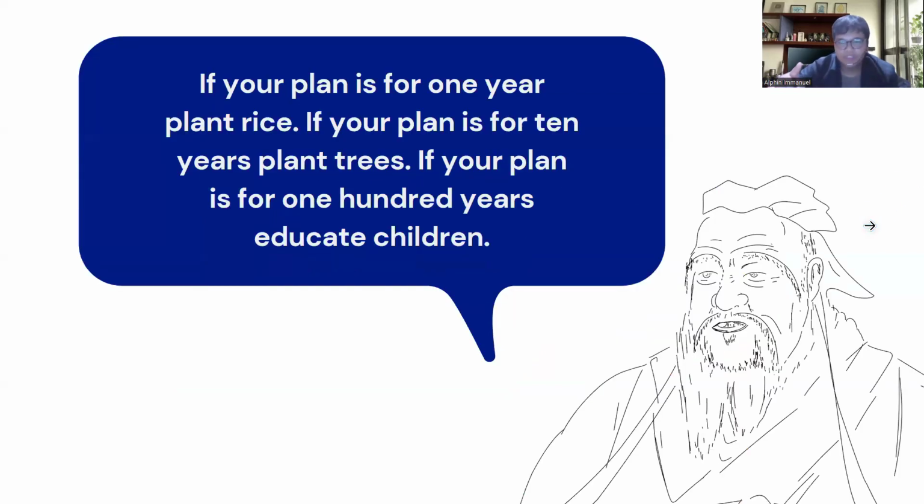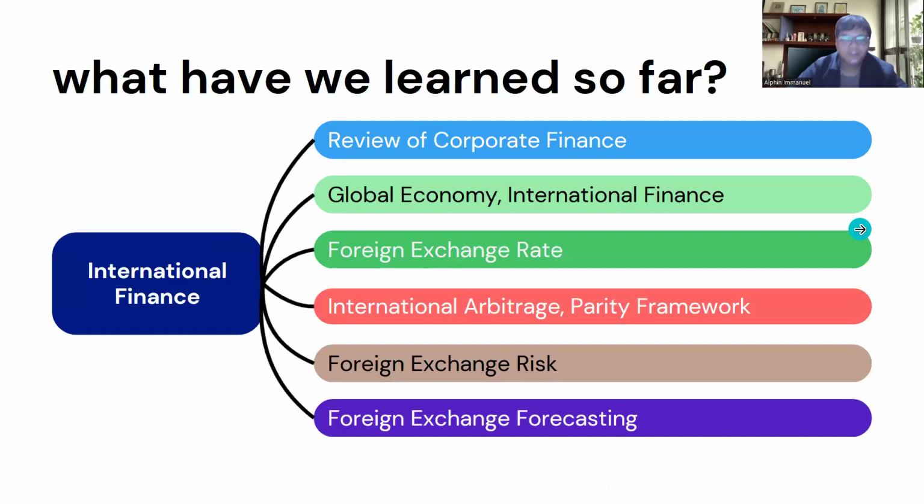Let's start with the quote that we've seen in every meeting from Prof. Roy. It's from Confucius, who said: if your plan is for 1 year, plant rice. If your plan is for 10 years, plant trees. If your plan is for 100 years, educate children. Okay, so what have we learned so far?